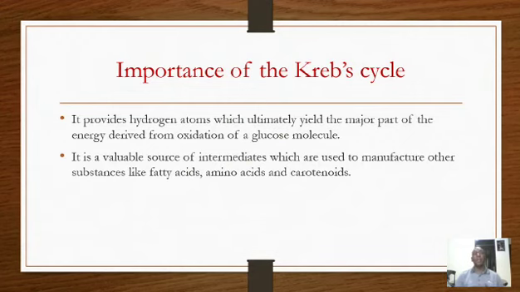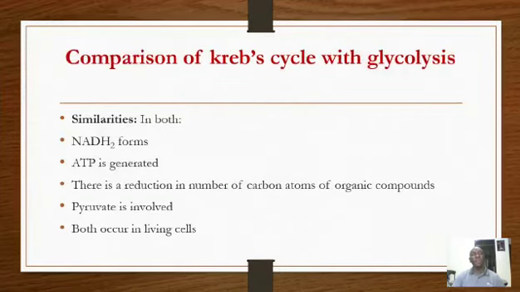Fatty acids, these are the building blocks of lipids. Though we know lipids are made up of fatty acids and glycerol. Amino acids are important because they are building blocks for proteins, like we shall see. Then we also have the carotenoids, which are equally important, especially when we come to that process of photosynthesis. So that is the importance of the Krebs cycle.